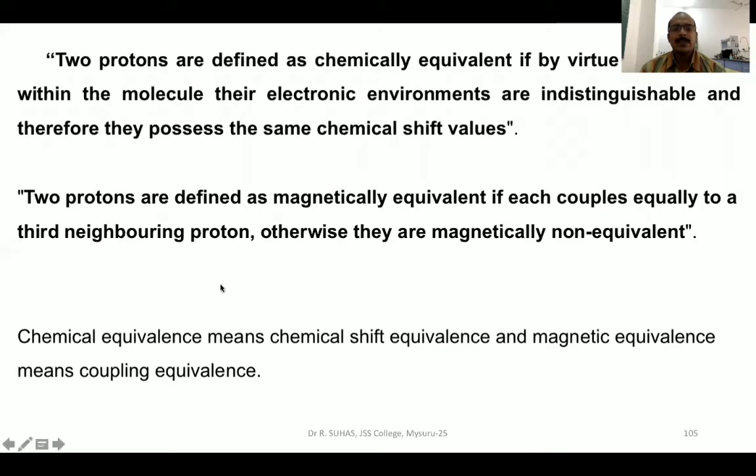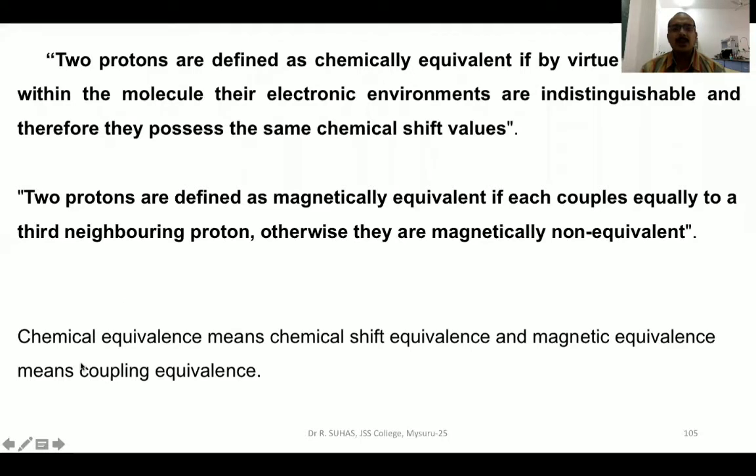That means if there are two neighboring protons and they couple equally with the third proton present in the molecule, then the protons are said to be magnetically equivalent. If they're not coupling equally, then they are said to be magnetically non-equivalent.